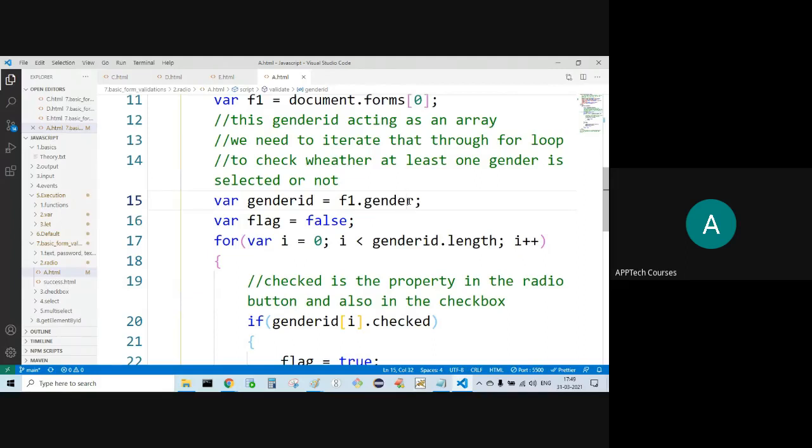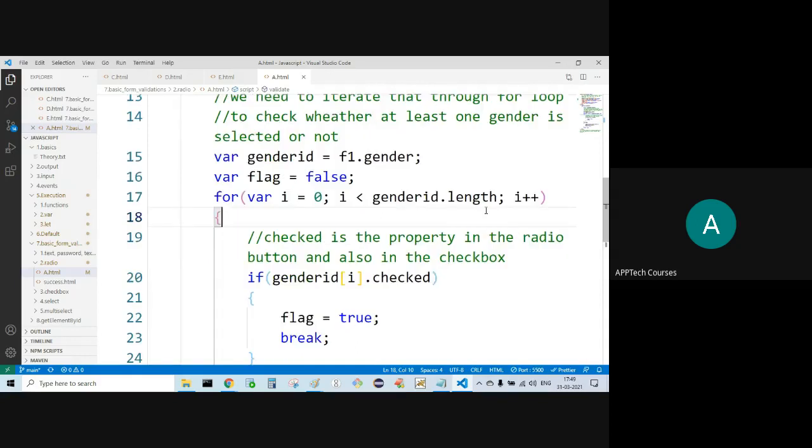Index 0 will be the first radio button. Index 1 will be the second radio button. We need to check whether at least one got selected or not. That is why I'm using the for loop. Initially the flag will be false. This is the for loop. Now gender ID dot length. What is the length here?